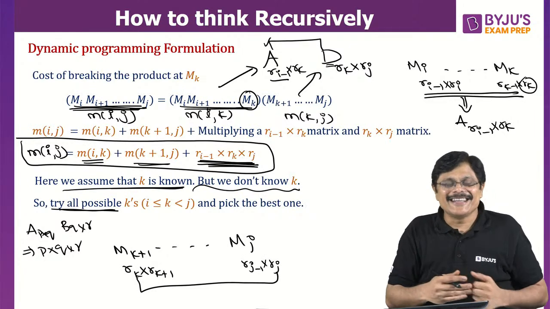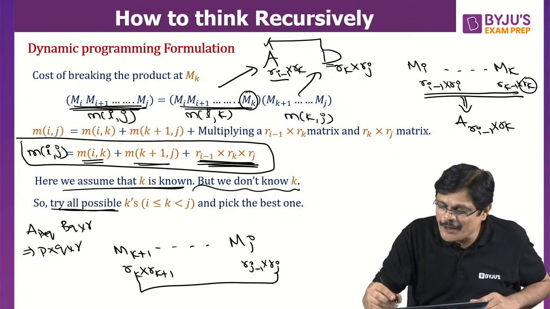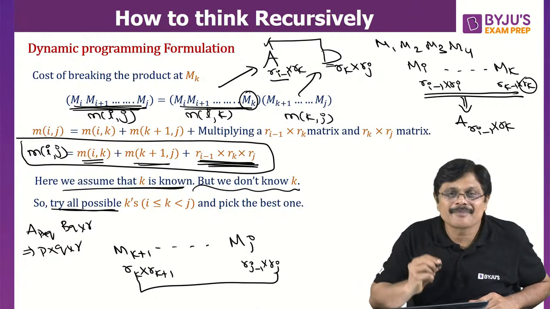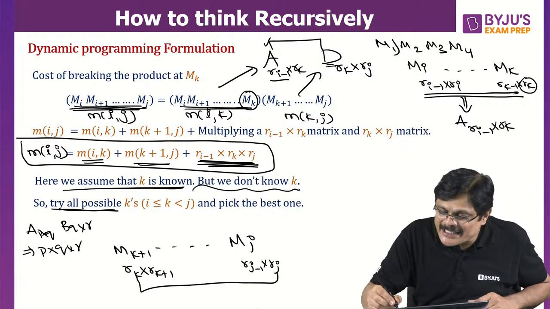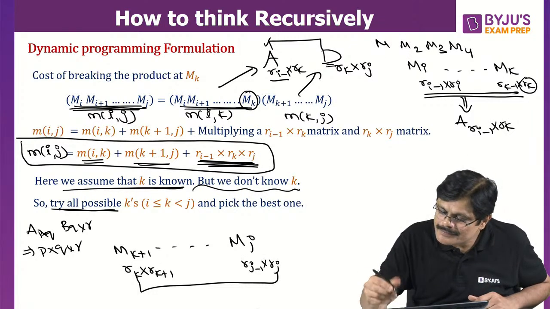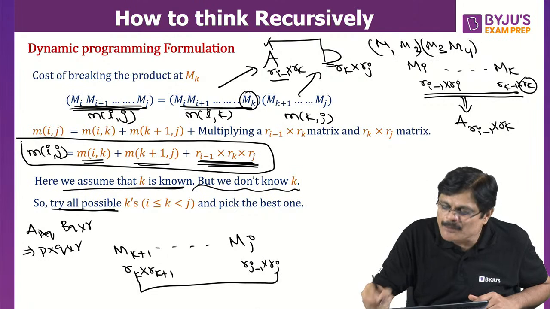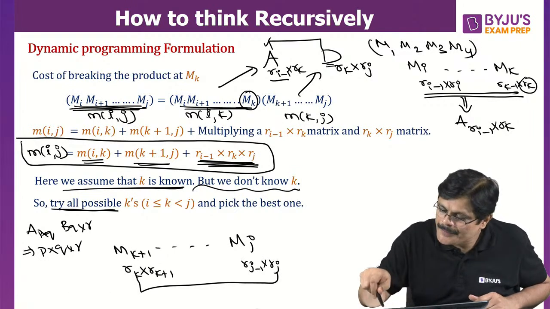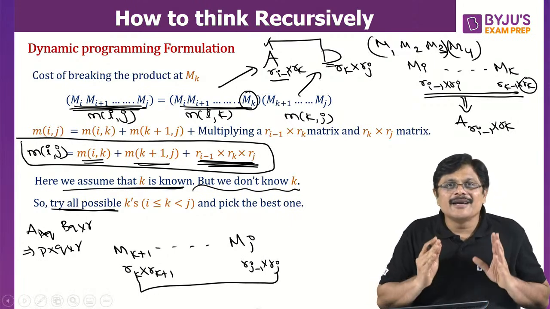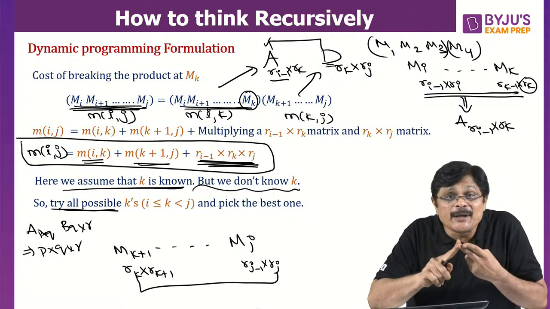Got it? So here, see when you are going through M1, M2, M3, M4, you can cut at M1, or you can cut at M2, or you can cut at M3. So K can be 1, K can be 2, K can be 3.